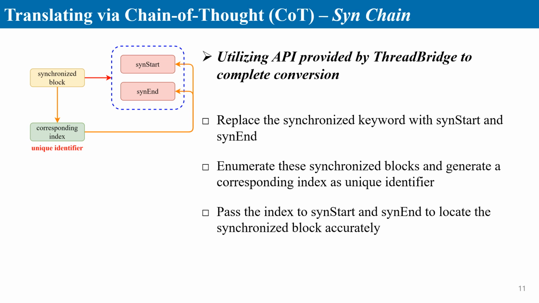The LangChain leverages the ThreadBridge API to convert the synchronization components of concurrent programs. The LLM replaces the synchronized keyword with signStart and signEnd, ensuring proper encapsulation of the corresponding code blocks. We also direct the LLM to generate unique identifiers for synchronized blocks, which are then passed to the signStart and signEnd functions, completing the synchronization code conversion.